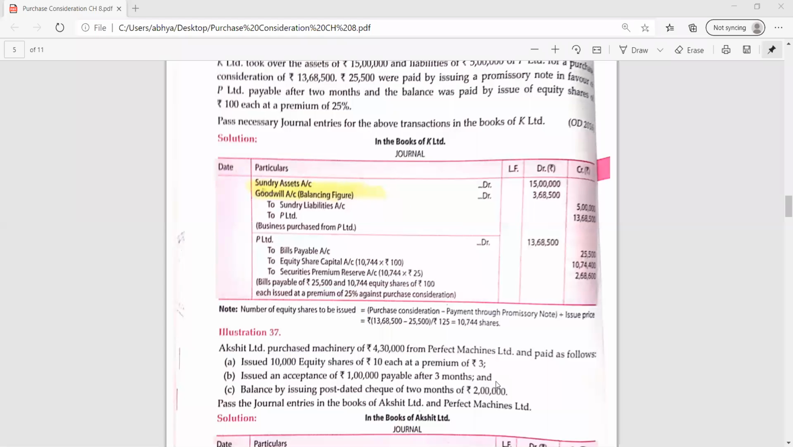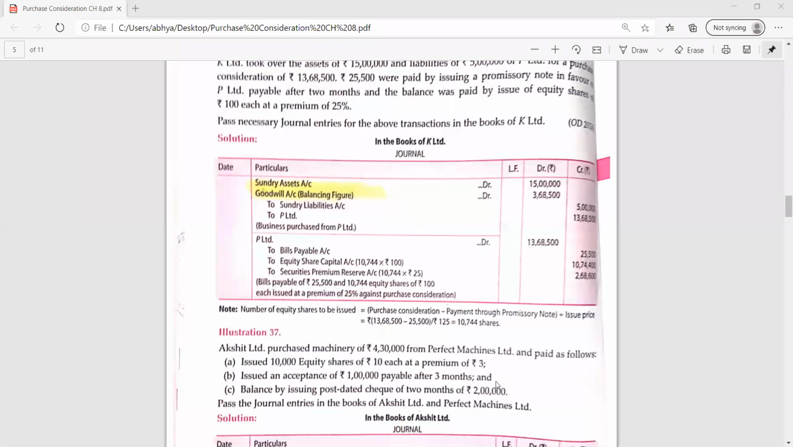Akshit Limited purchased machinery of 4,30,000 from Perfect Machines Limited and paid as follows. First, issued 10,000 equity shares of rupees 10 each at a premium of 3. Second, issued an acceptance of 1 lakh payable after 3 months, and the balance by issuing a post-dated cheque of 2 months of 2 lakh. Pass the journal entries in the books of Akshit Limited and Perfect Machines Limited. Okay, Akshit and Perfect, in both books.